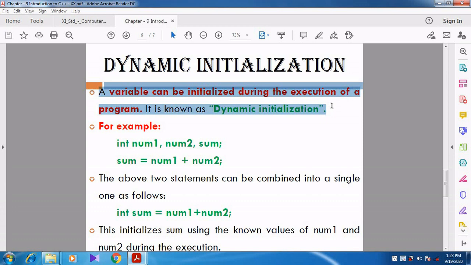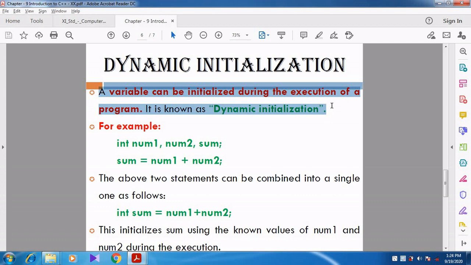Think of it like this. Take an example: int x1 = -1, x2 = 1. Now in the program, the value of x1 is -1 and the value of x2 is 1. So we know clearly that x1 is -1 and x2 is 1. This is called compile time initialization. What is compile time initialization? The initialization is done at the time of creating the program.